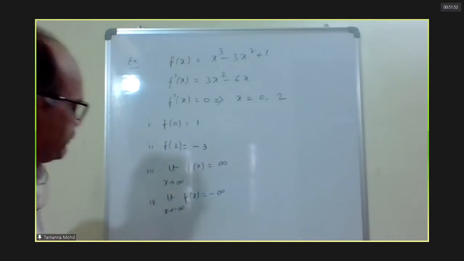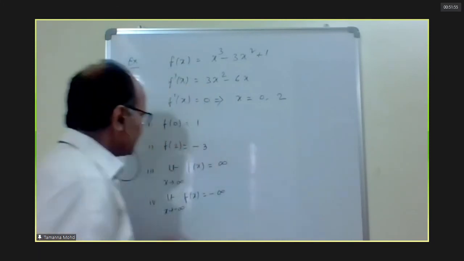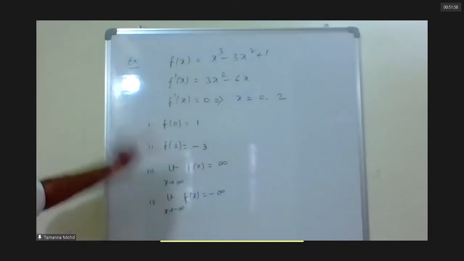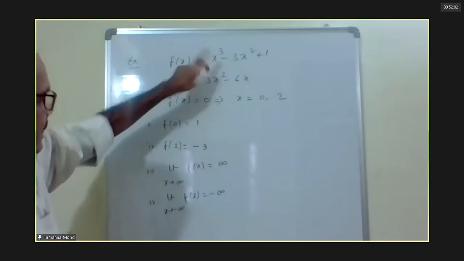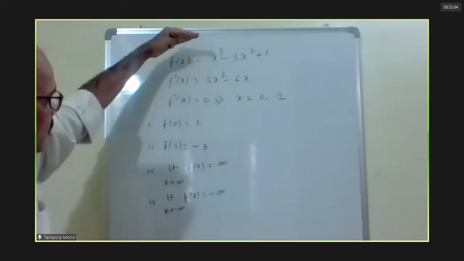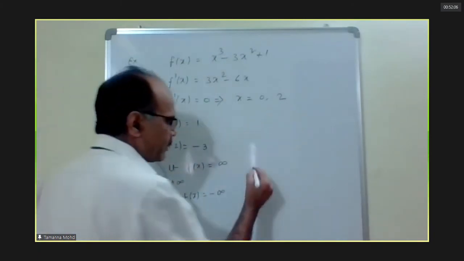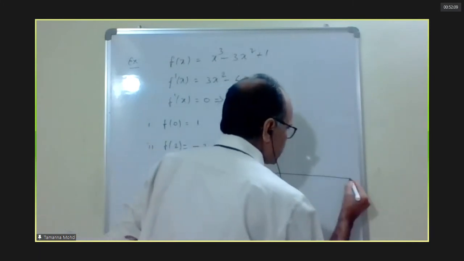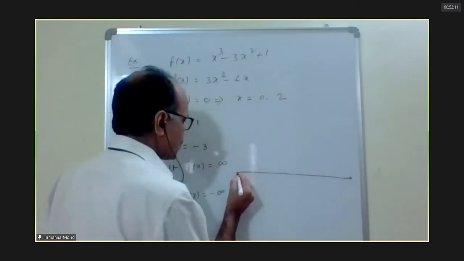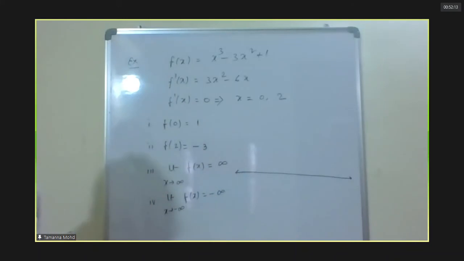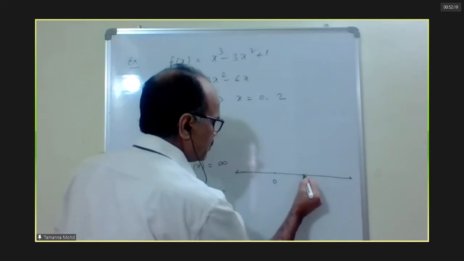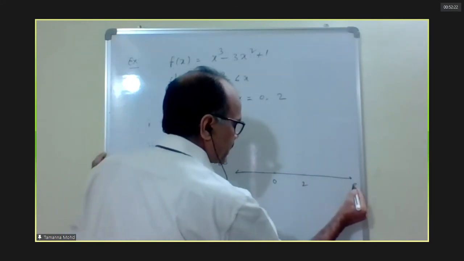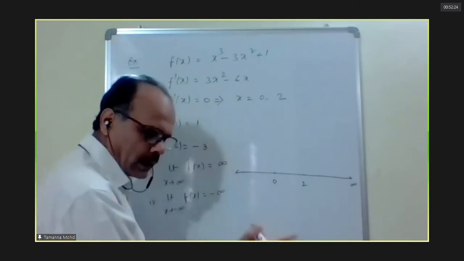Everything is over? Now, see, we don't need to write all these things. F0 is 1, f2 is minus 3, infinity, infinity, minus infinity, minus infinity. No need to write all these things. Simply we can plot the graph. After some time, within a second, you will be able to plot the graph. 0, 2.